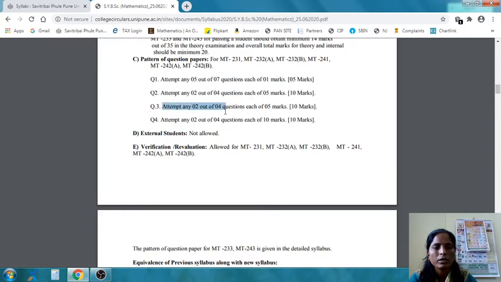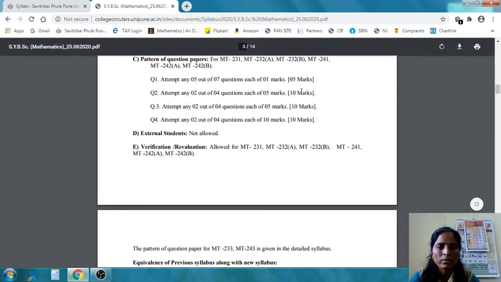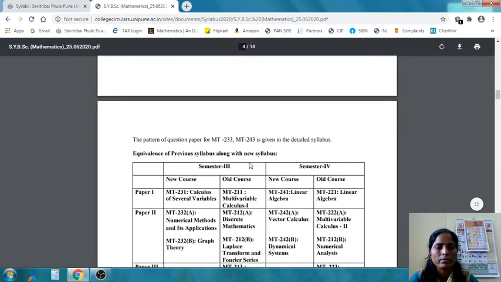In question 3 there are 4 options, and the student has to attempt any 2, each of 5 marks. And in question 4 again there are 2 options, and the student has to attempt any 2, but each question will be of 10 marks. So total marks are 10, 10, 10, 5. So total is 35 marks.